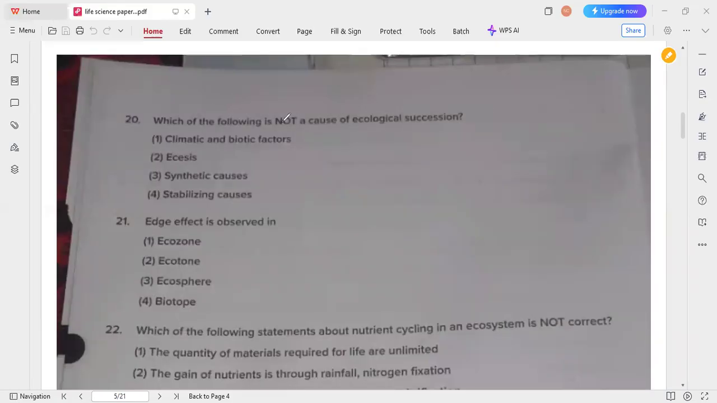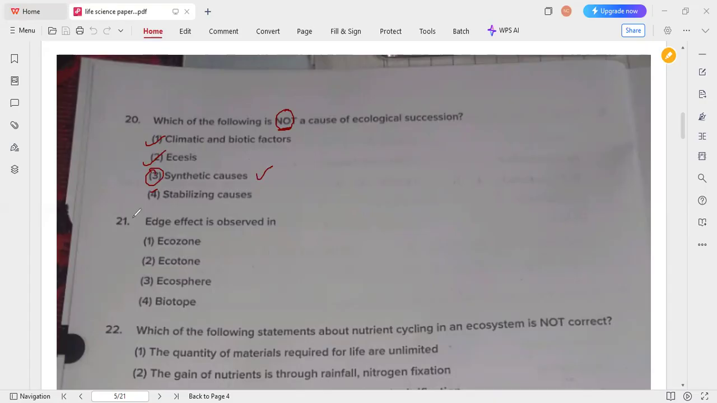Which of the following is not a cause of ecological succession? They are mentioning the not here. Climatic and biotic factors are also causes, and stabilizing causes too. But the third option, synthetic causes, is not a cause of ecological succession. So that's why option 3 is the correct answer.